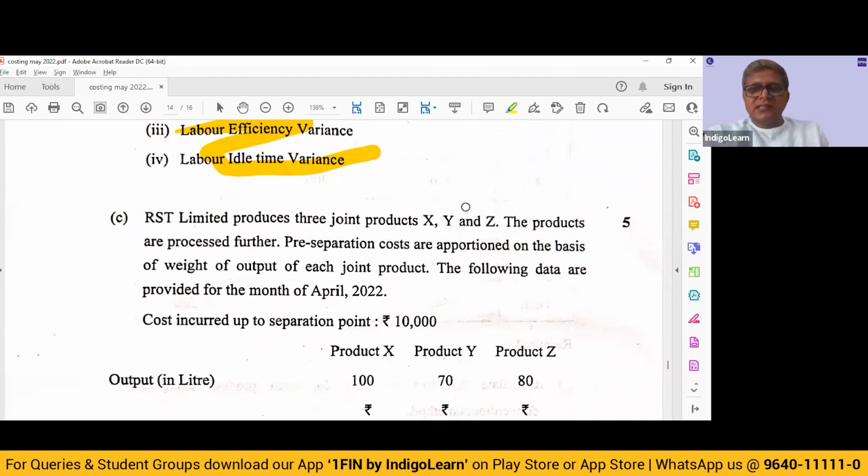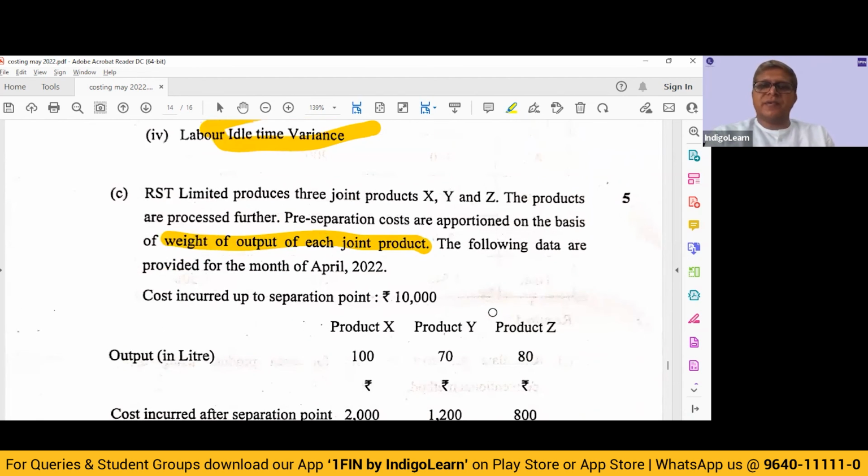RST Limited produces 3 joint products X, Y, and Z. The products are processed further. Pre-separation costs are apportioned on the basis of weight of each output of joint product. So calculate what is the weightage of each product. Based on that, you spread the pre-separation cost. That is the method being followed.